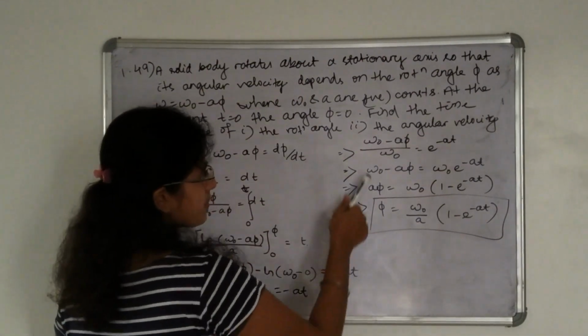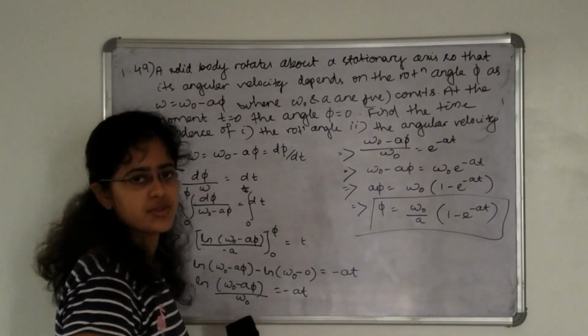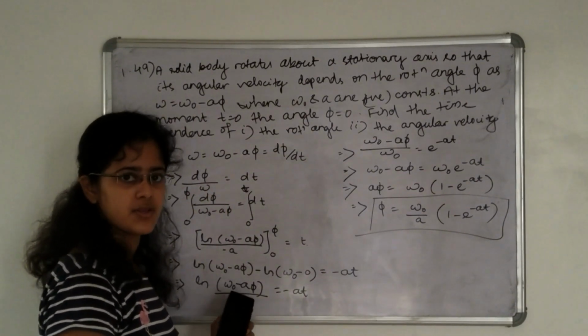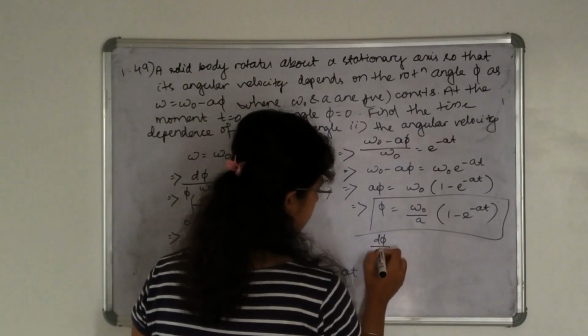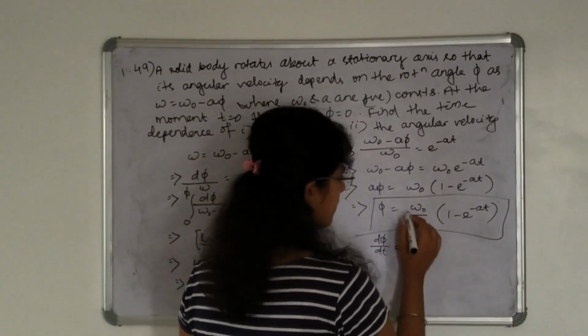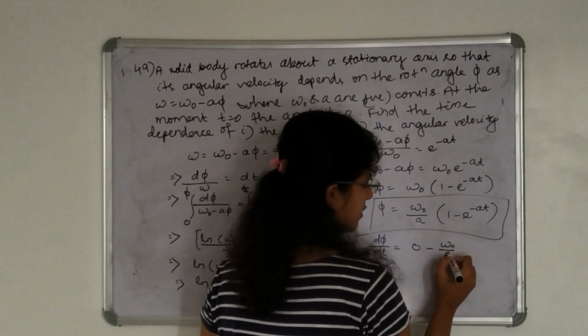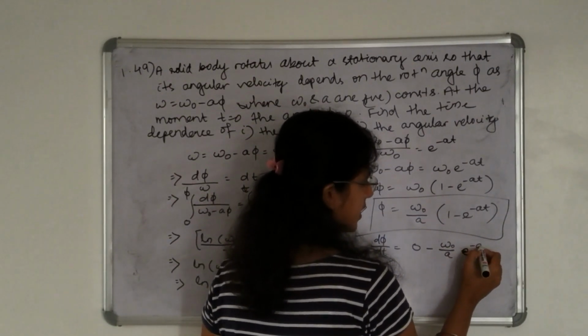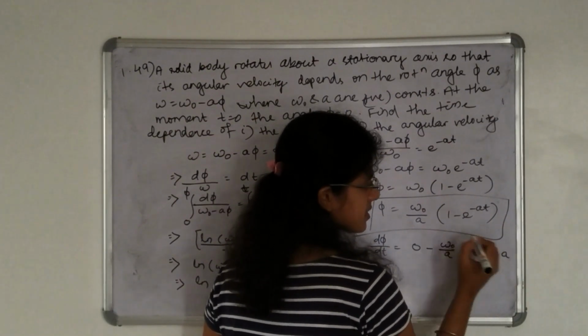Okay, next we have to calculate the angular velocity. Differentiate this phi with respect to time, you can get the angular velocity with time dependence. So d phi divided by dt, this will be 0 minus omega naught divided by a, e to the power minus at, into, this will be minus a.